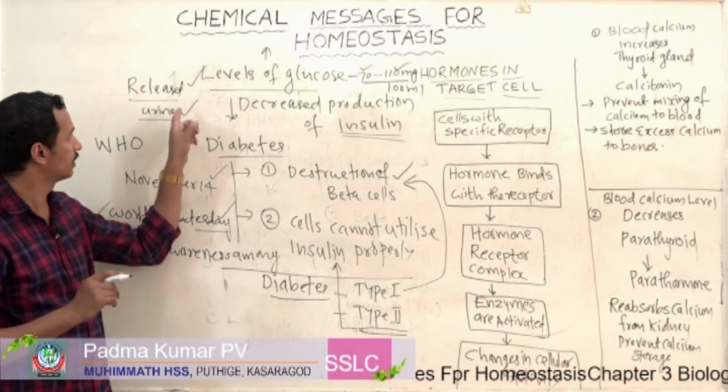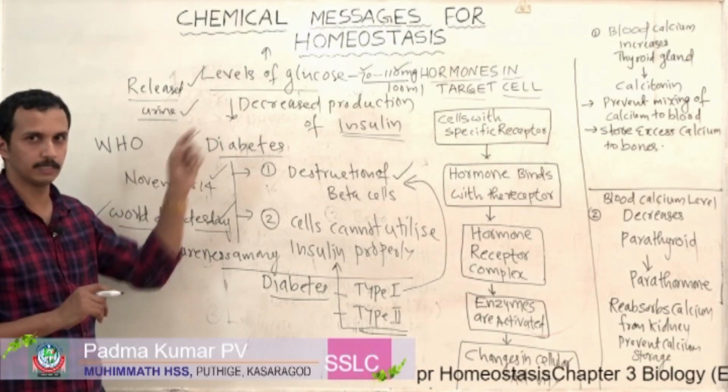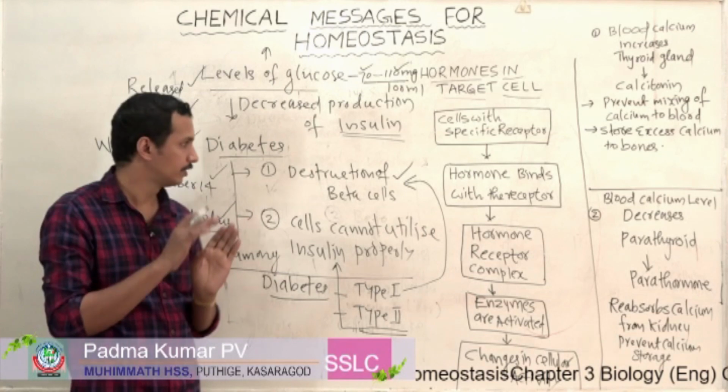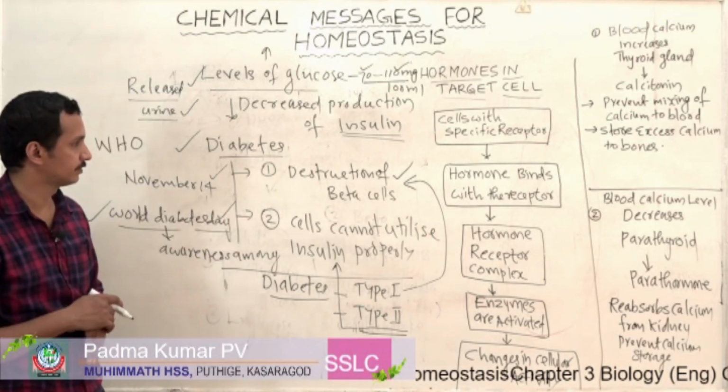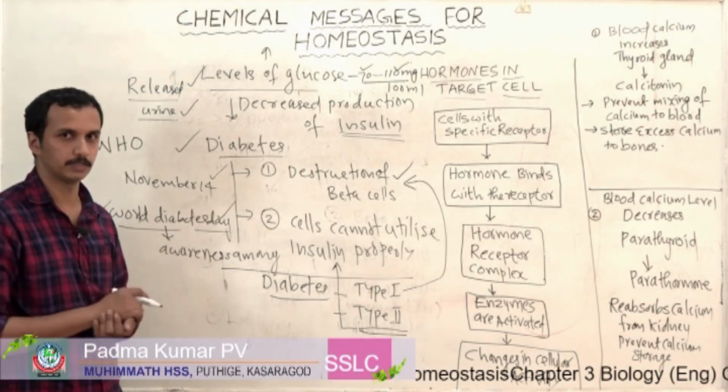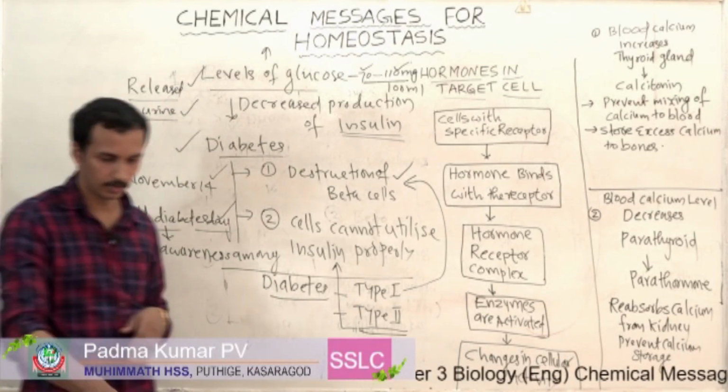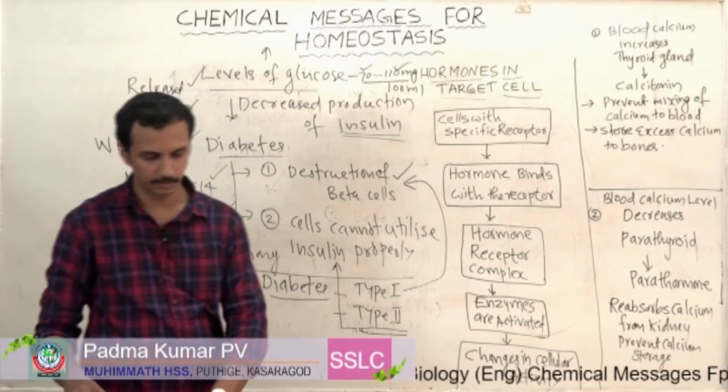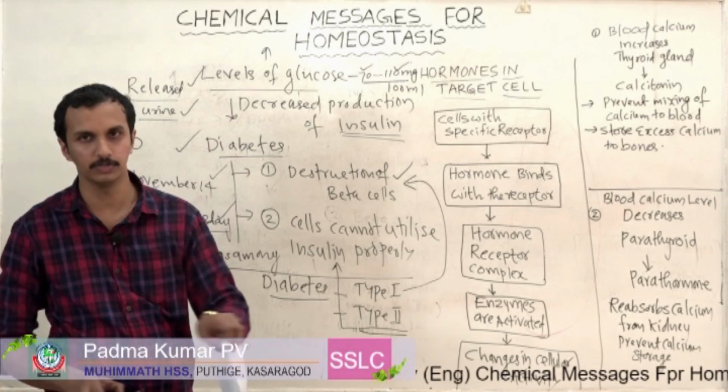So this is about our first gland, the pancreas. What are the hormones secreted by the pancreas? There are two hormones, insulin and glucagon, and you have to study the functions performed by them.